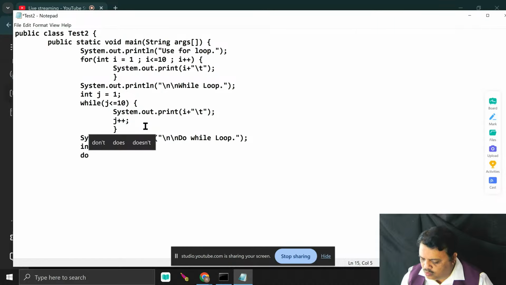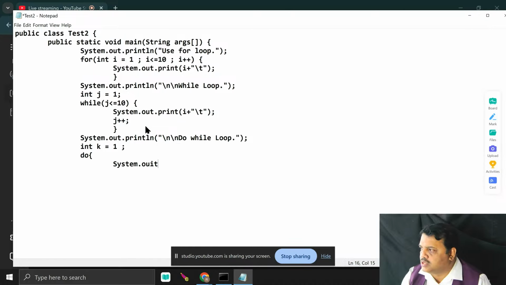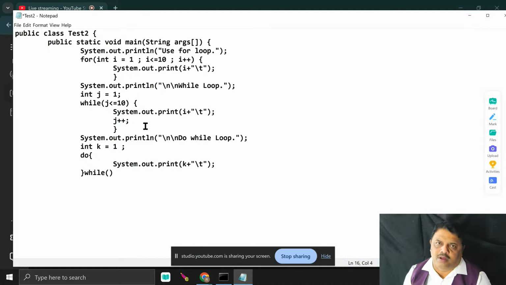Inside the do, what I can do here, System.out.print. I pass here what is the value of k, then I use a tab. You try to understand what is my next job, what I did. I pass a condition. Why? You can also write here, after the print statement, k plus plus.